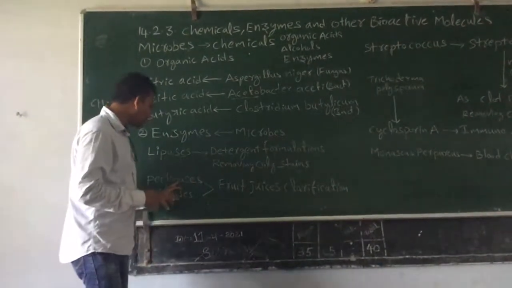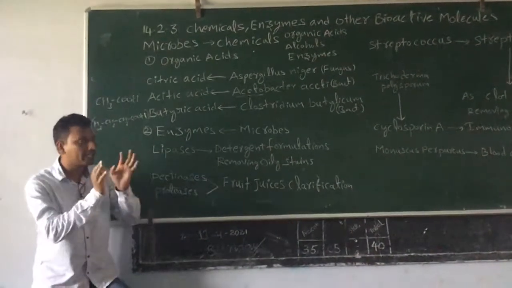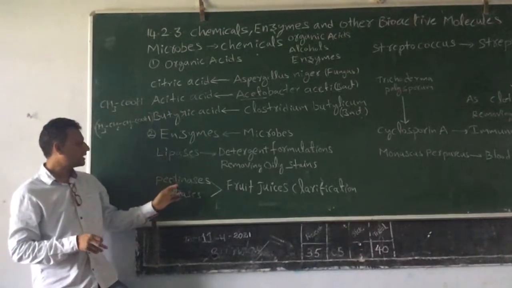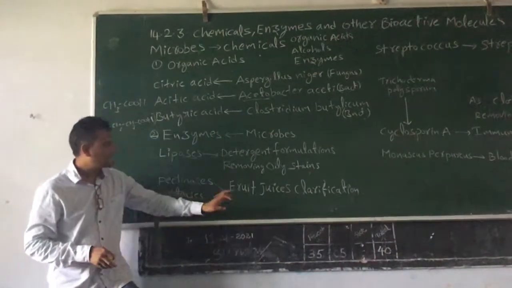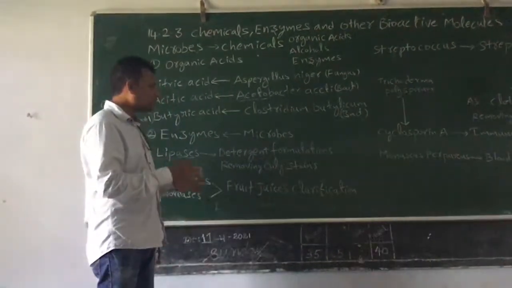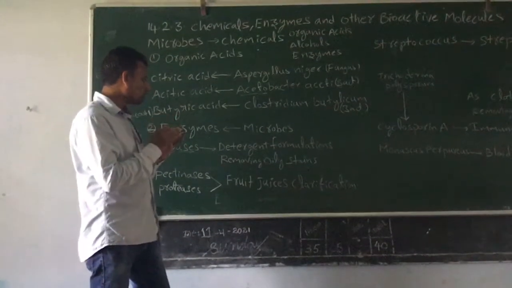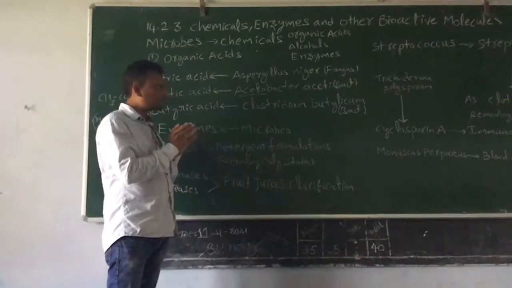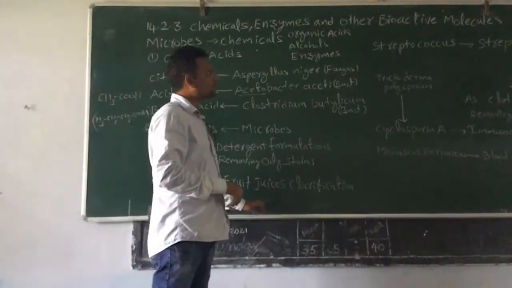So they are used for the clarification, means clearing, for clear looking. Pectinases and proteases are used for the clarification of the fruit juices, to make the fruit juices look very transparent and clear. Okay, this is about this.